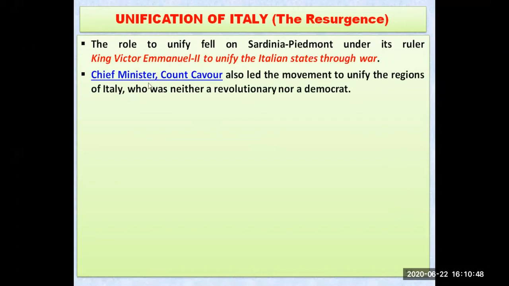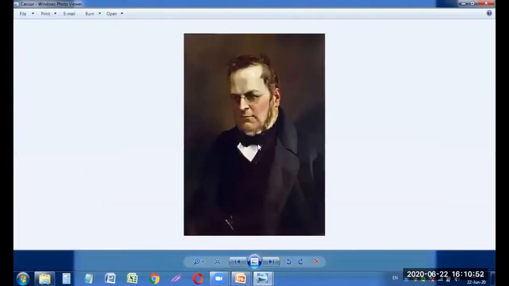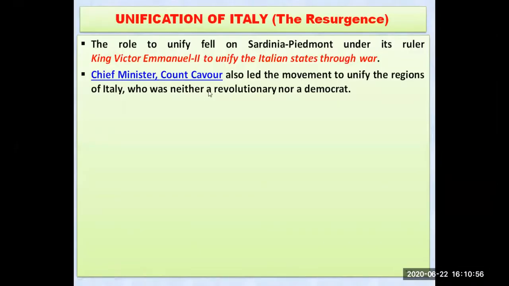And you can see Chief Minister Count Cavour, his image is also here. Remember his name, he was the chief minister, and he also led the movement to unify the regions. We have seen in Germany, there was Otto von Bismarck, the chief minister, who started the initiative. And here in Italy, Chief Minister Count Cavour started the movement to unify the other regions of Italy.